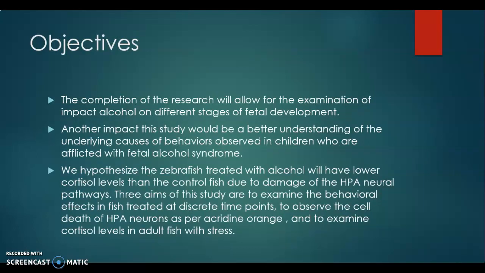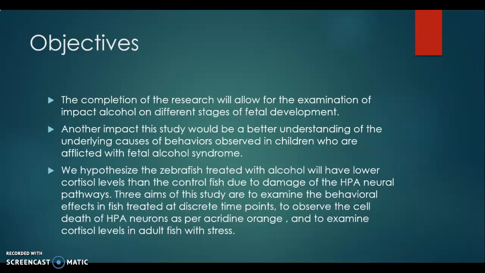So the objective of my research was to allow for the examination of the impact of alcohol on different stages of fetal development. Very specifically, I wanted to see what the critical time point of development is, meaning what hour of development alcohol exposure would be absolutely devastating to the organism. Another impact I wanted from this study was a better understanding of the underlying causes of behavior observed in children afflicted with fetal alcohol syndrome.